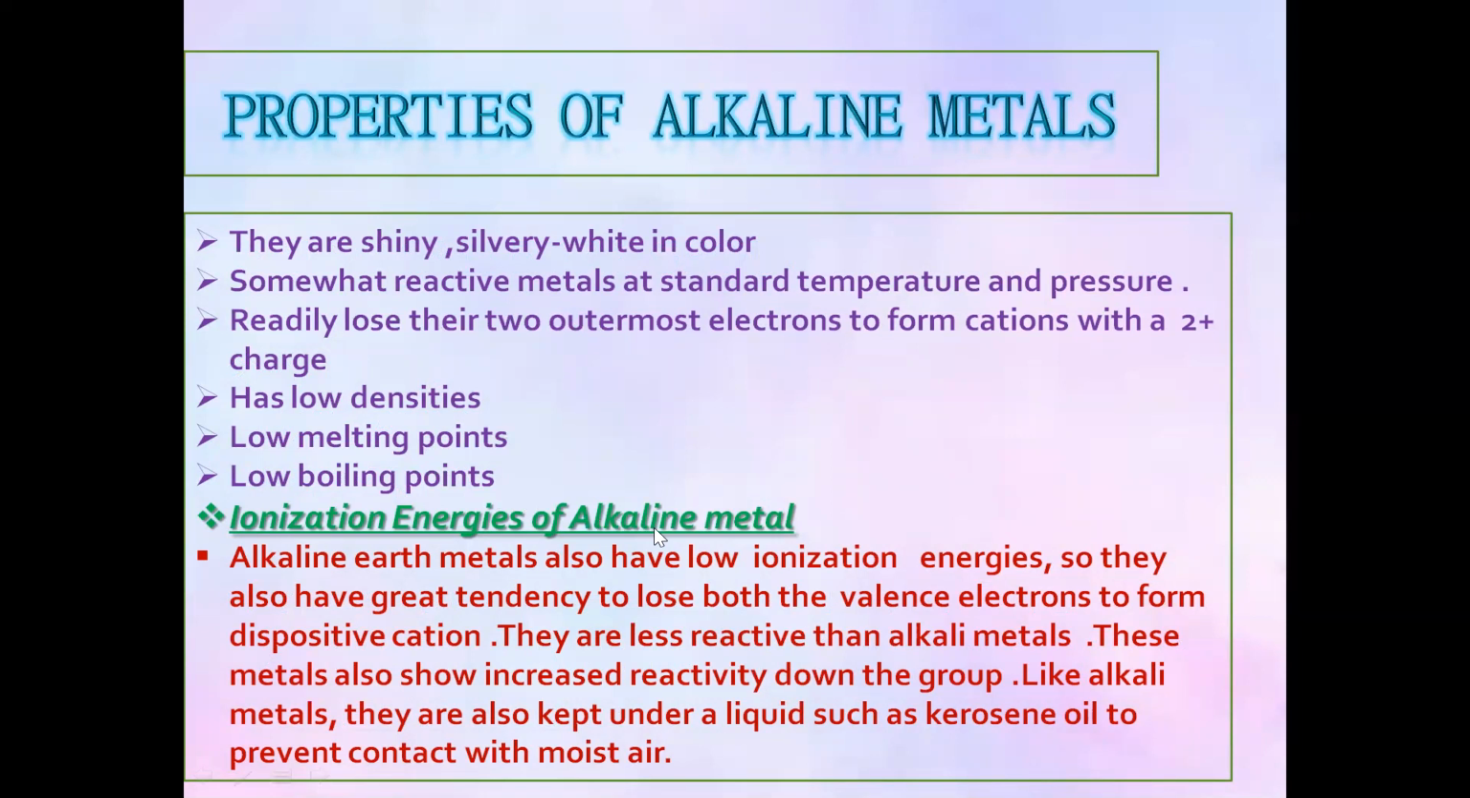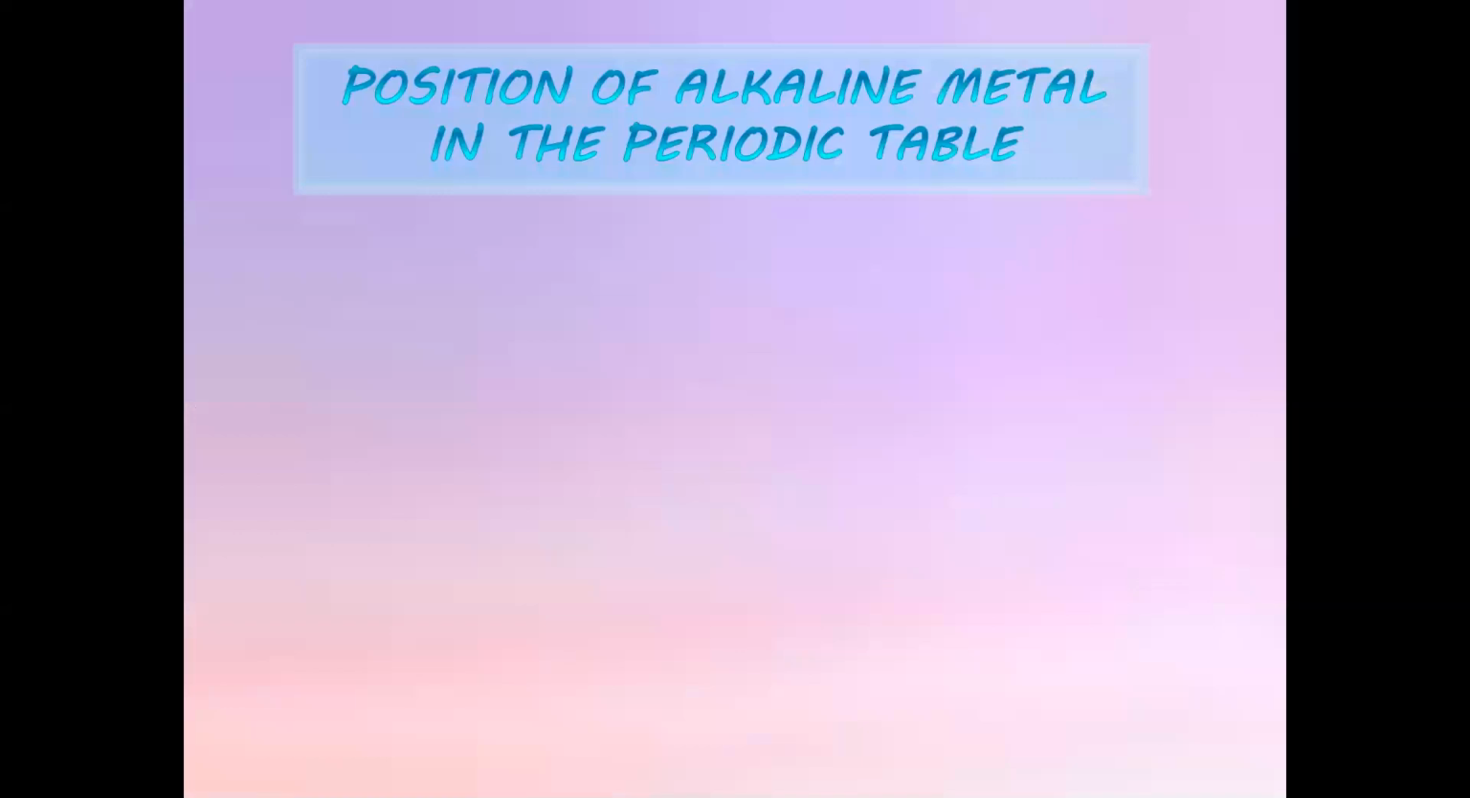So now we are going to discuss ionization energies of alkaline earth metals. Alkaline earth metals also have low ionization energies. So they also have great tendency to lose both the valence electrons to form di-positive cations. They are less reactive than alkali metals. These metals also show increased reactivity down the group. Like alkali metals, they are also kept under a liquid such as kerosene oil to prevent contact with moist air.